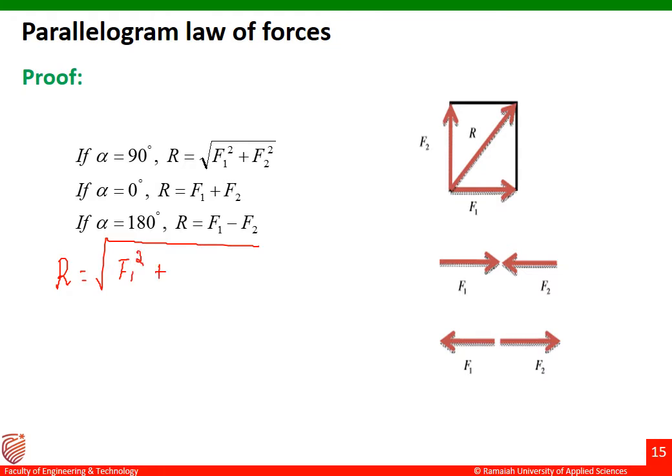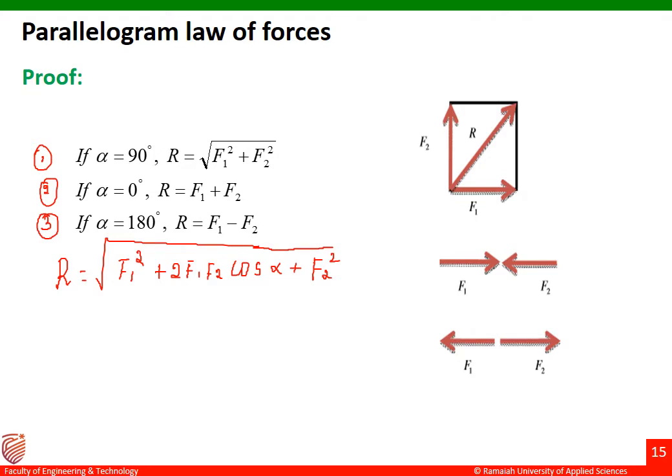I'll write the formula for resultant here. Okay, so R is equal to square root of F1 square plus 2 F1 F2 cos alpha plus F2 square. This is the formula for resultant here.